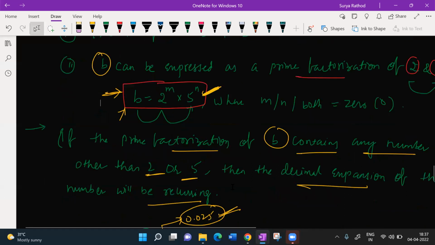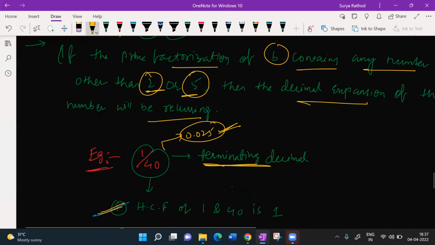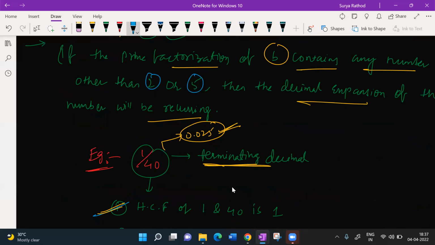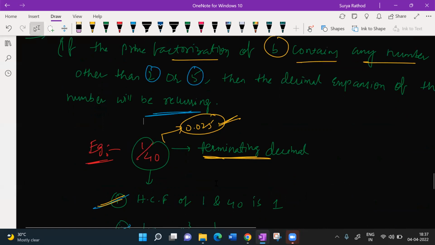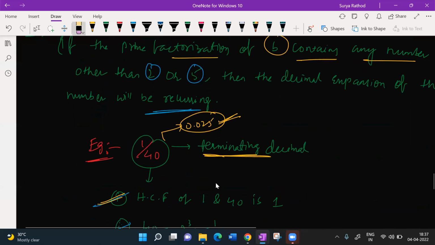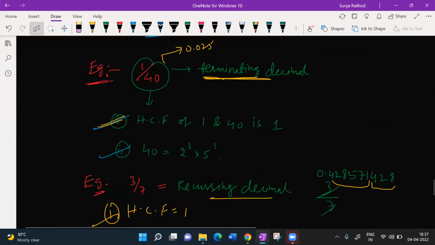If I am not able to write like that, with anything other than 2 or 5, Harini, he was asking, look at this: any number other than 2 or 5, then the decimal expansion of the number will be recurring. Very simple. Other than 2 or 5, we had 7, so it is recurring. How simple it is? Very simple, beta. I wrote it here. Okay, chalo. Next.